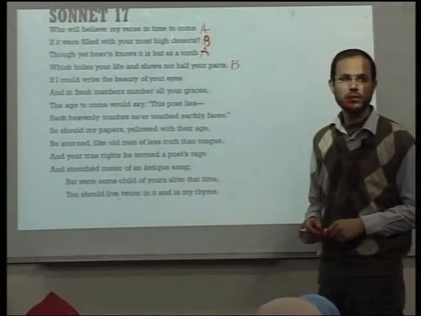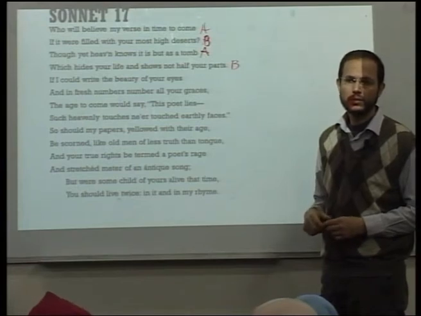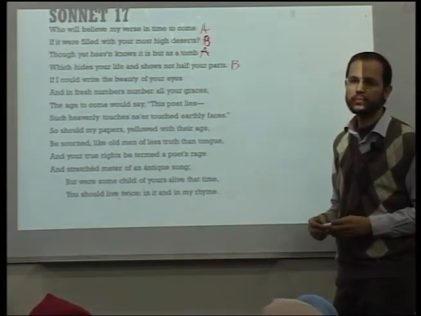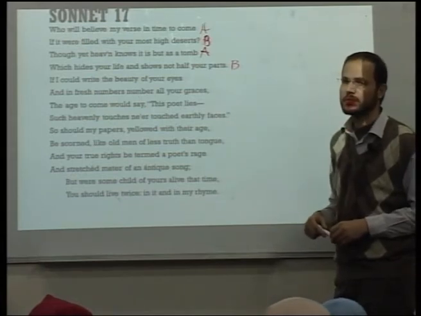If I could write the beauty of your eyes, and in fresh numbers number all your graces, the age to come would say, this poet lies.